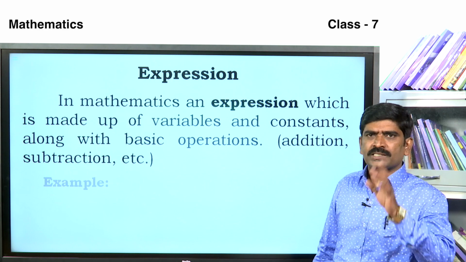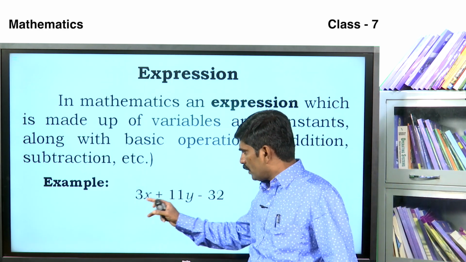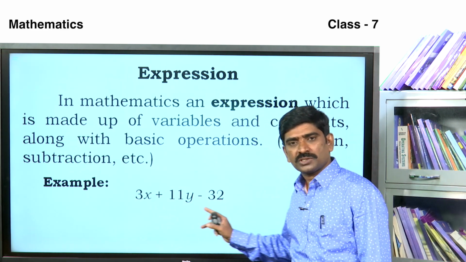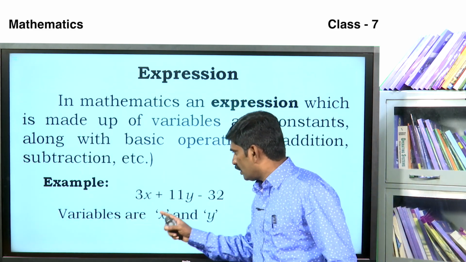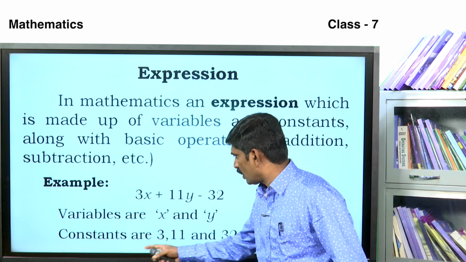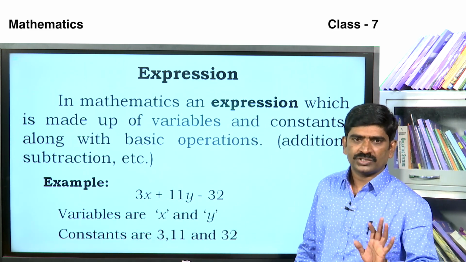One example of an expression is 3x plus 11y minus 32. Here, the variables are x and y. The constants are 3, 11 and 32.